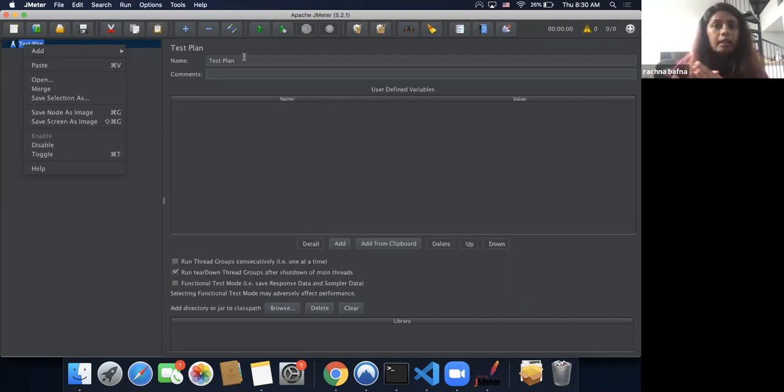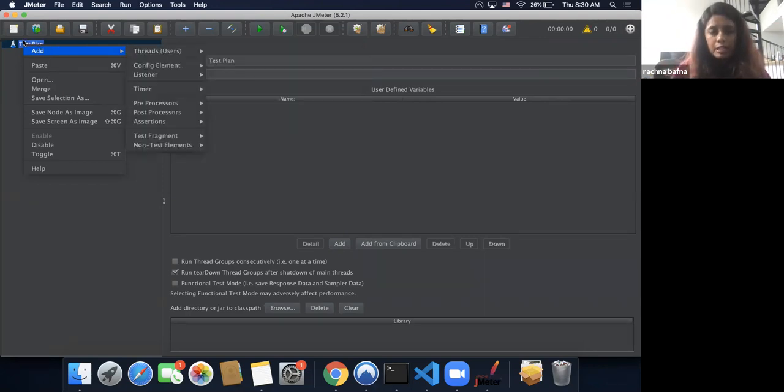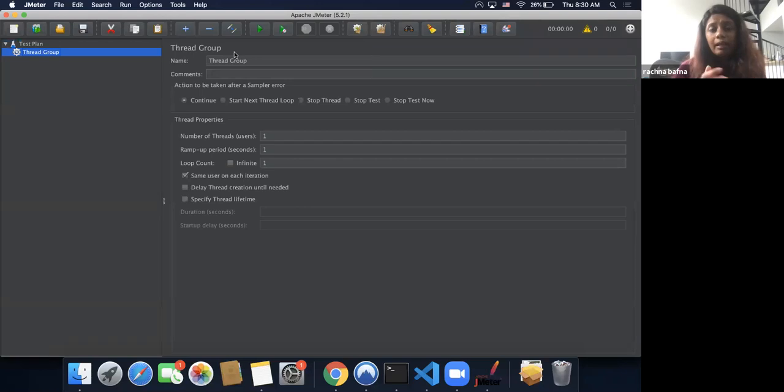Then the next thing that you will add is threads. So we will start for this particular session with the thread group. If you guys are already on the screen, right click on your test plan, then click on add, then threads, and then click on thread group. Once you do that, let me know quickly.